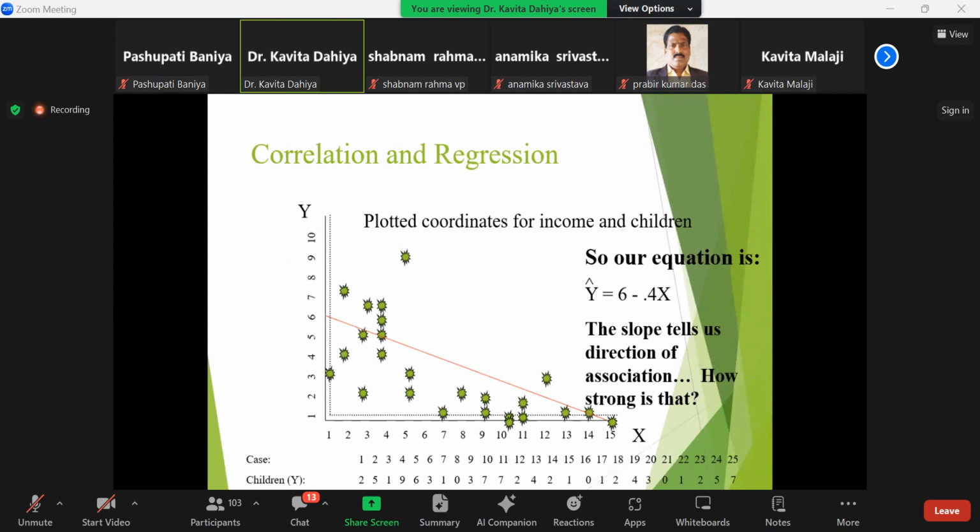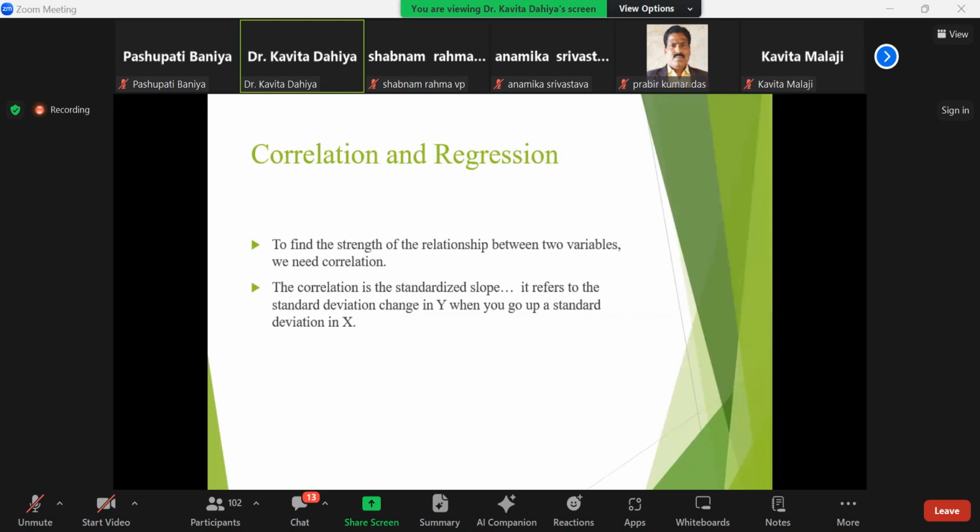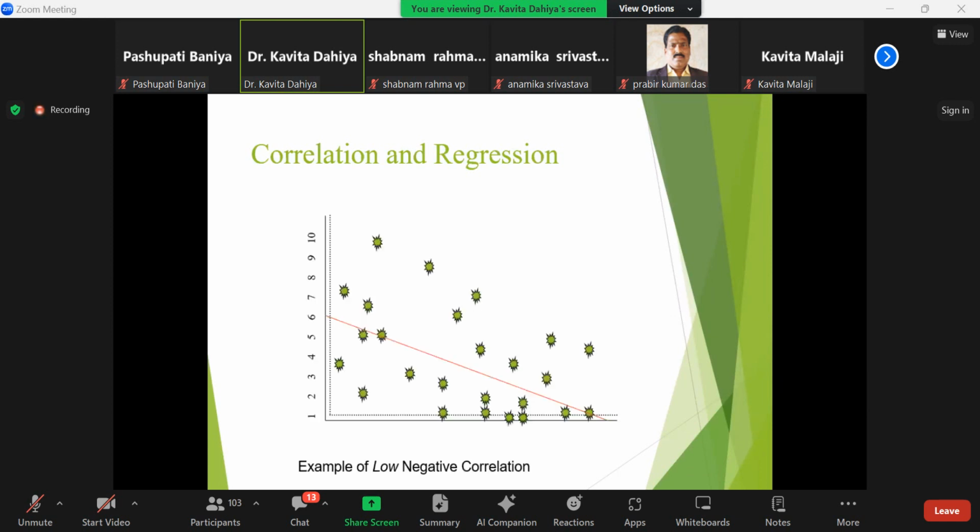Our equation is y hat equal to 0.6 minus 0.4x, where the slope tells us the direction of the association. To find the strength of the relationship between two variables, we need the correlation. The correlation is the standardized slope between these variables. It refers to the standard deviation change in y when you go up one standard deviation in x.